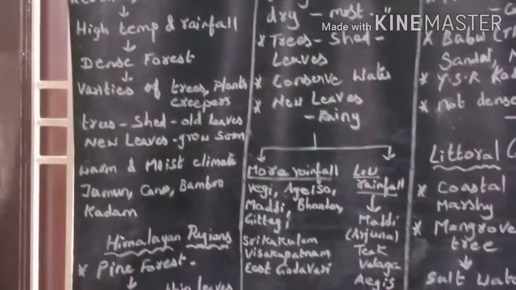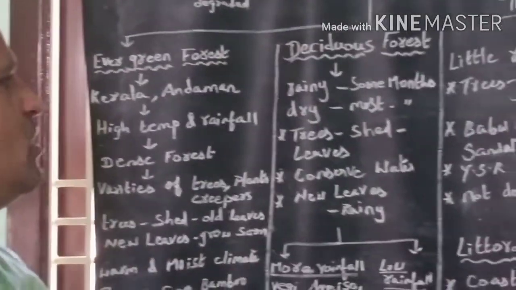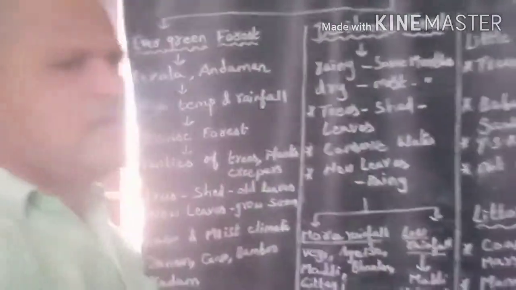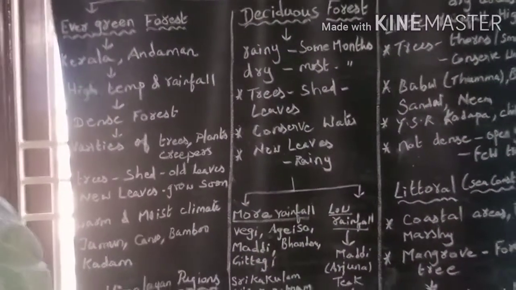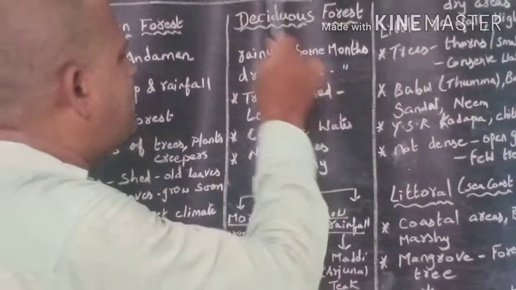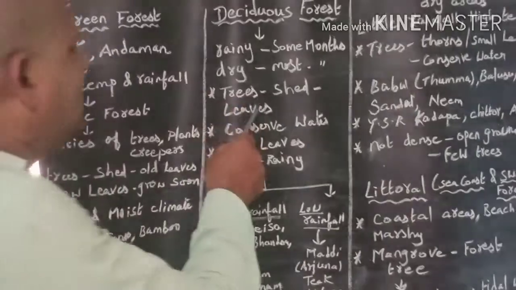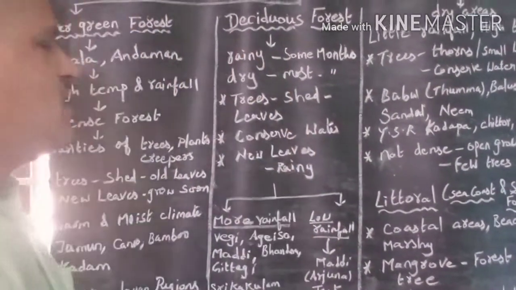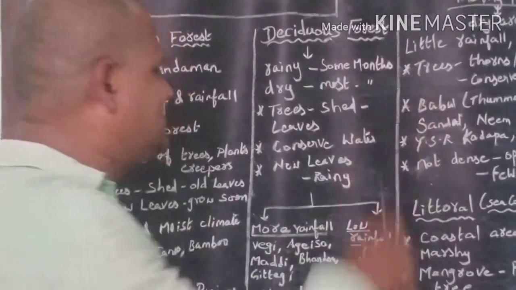So now we discuss deciduous forest. Deciduous forest grows in the region where it rains for some months and is warm and dry most of the year. Trees shed their leaves in the dry season.